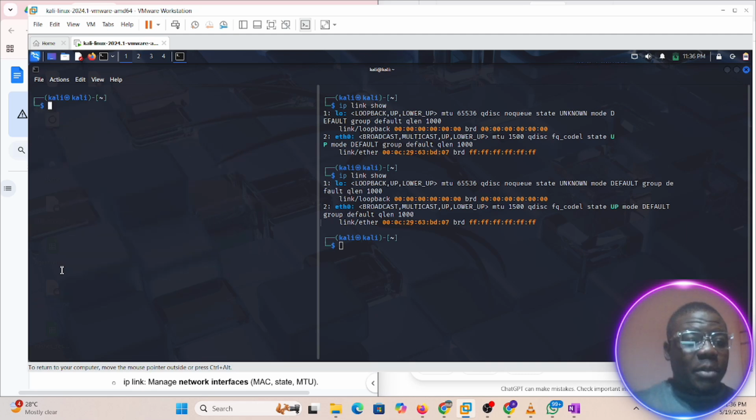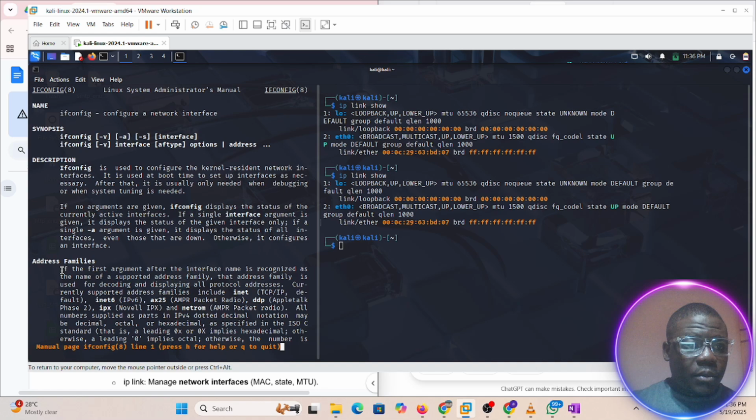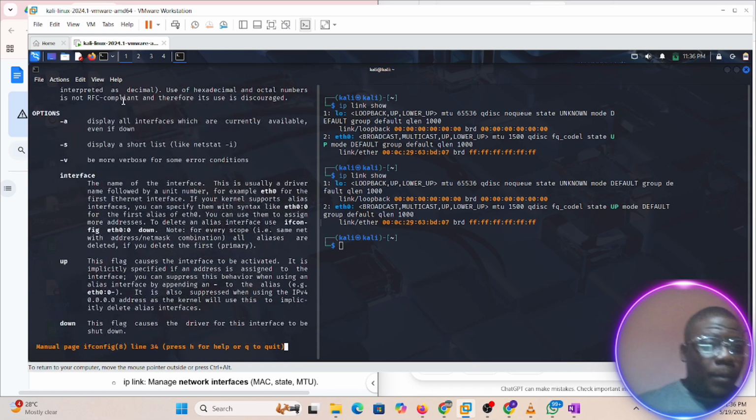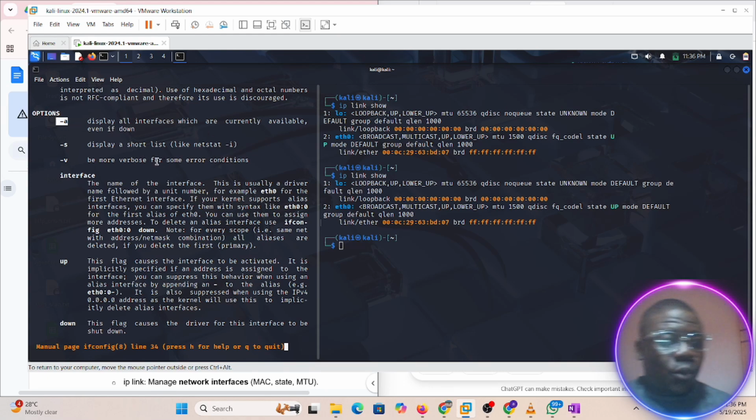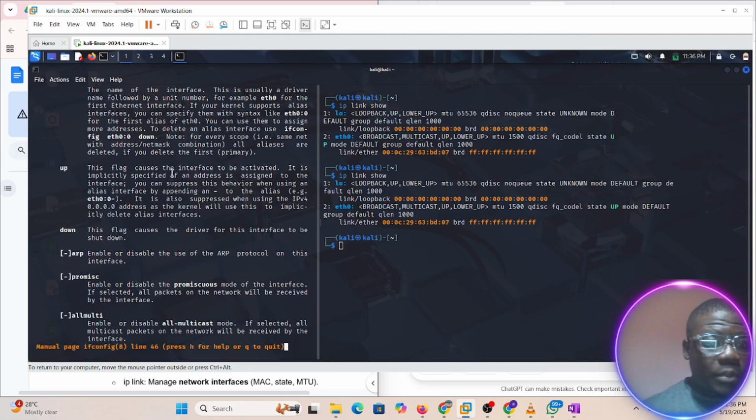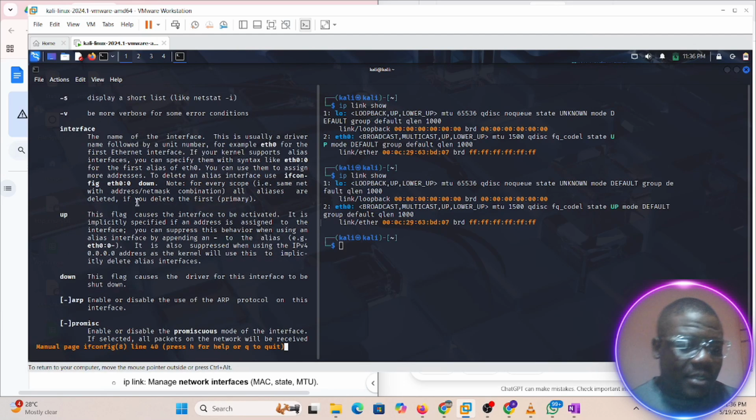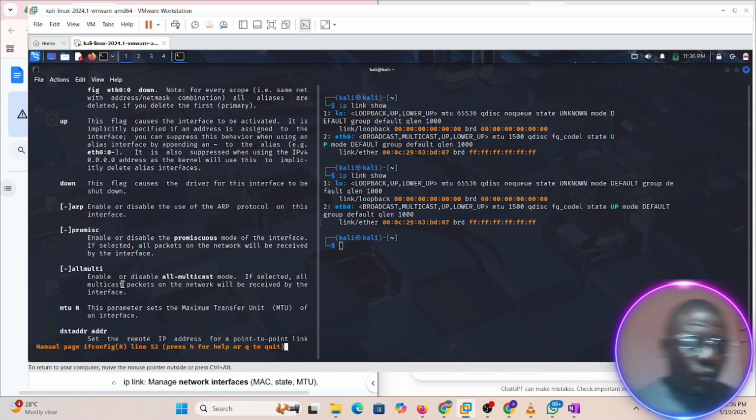Let's quickly do something. Remember in our previous tutorial, we talked about how to use man. I think man should work for ifconfig also. Yeah, it gives you this. The -a is an option, you can call it a flag also. It displays all interfaces which are currently available. This flag causes the interface to be activated, and down is to deactivate. The flag causes the driver for this interface to be shut down. Promiscuous mode, enable or disable.